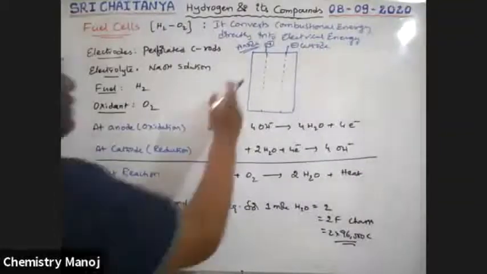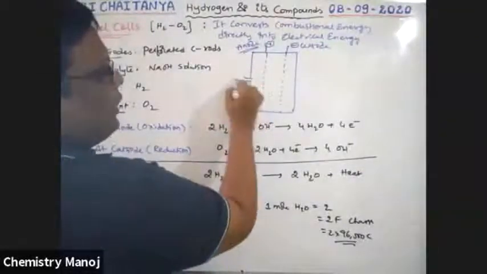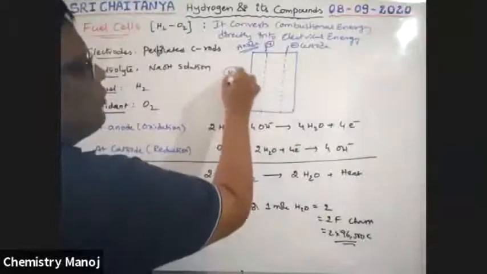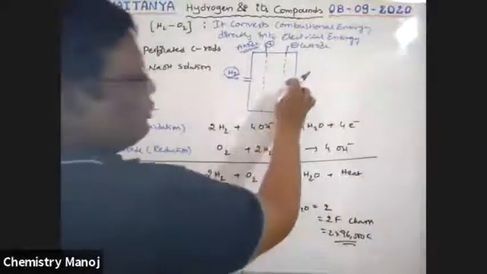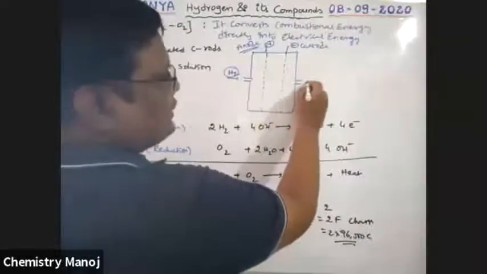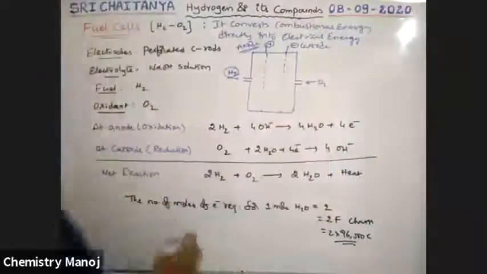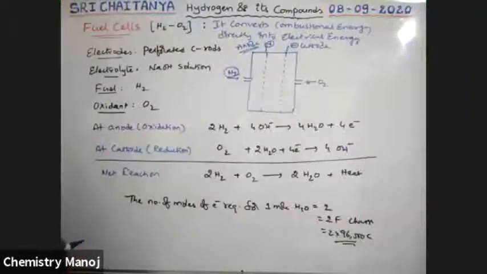Through the anode, I pass hydrogen gas. At the cathode, oxygen gas is passed.